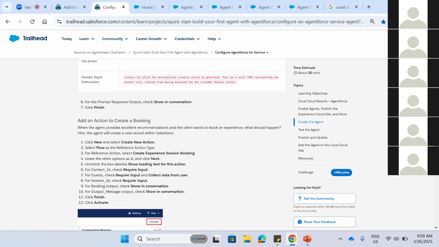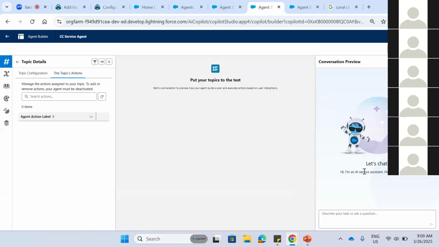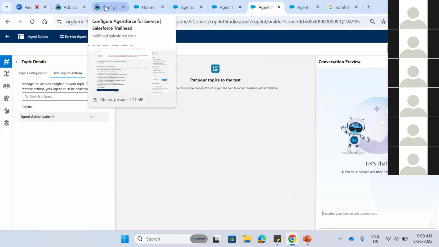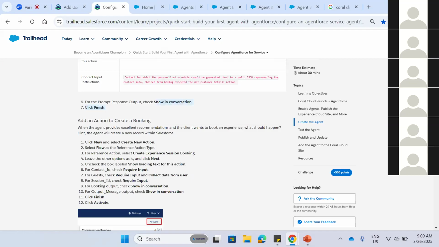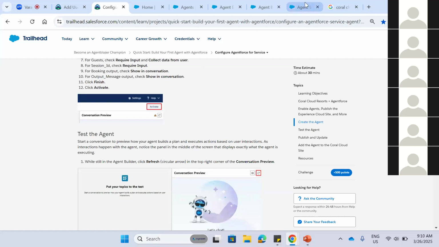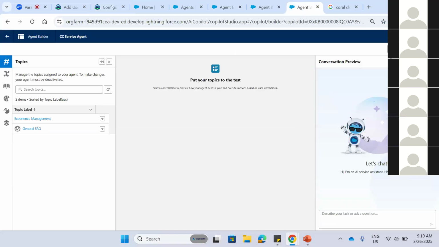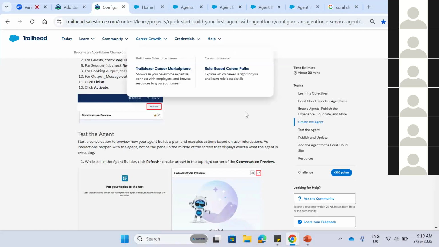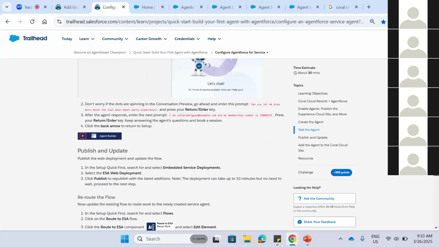After clicking, we can show it in the conversation; we can have this sample. If we ask the sample agent any questions, here we can test. For testing purposes, we can preview here. So after checking all this, we can activate this agent. Now it is already activated, but we can activate here, and we need to publish that.